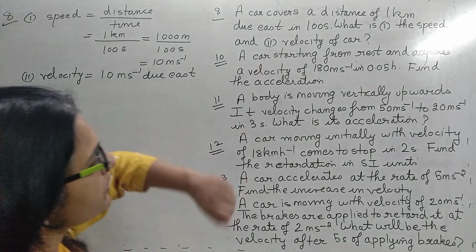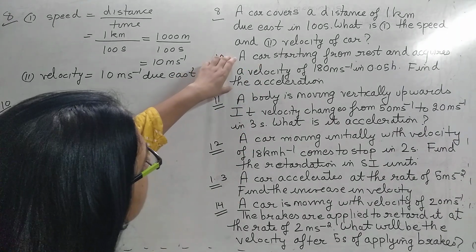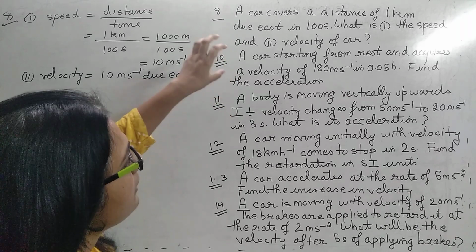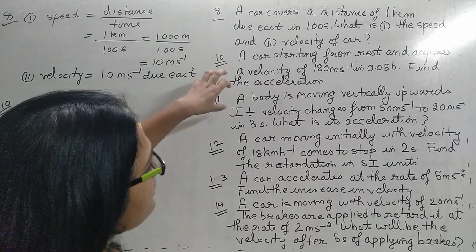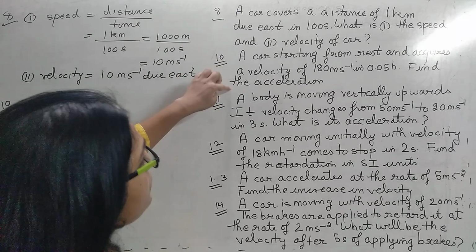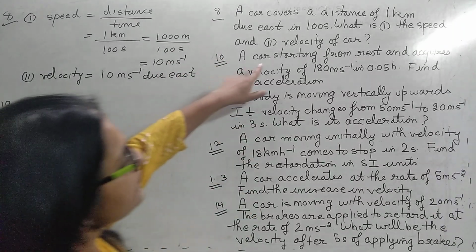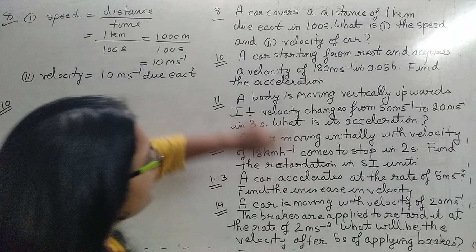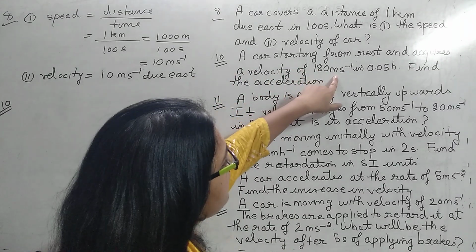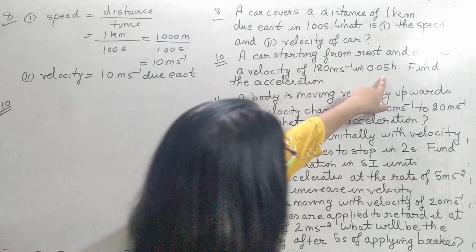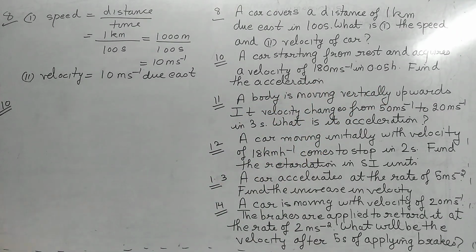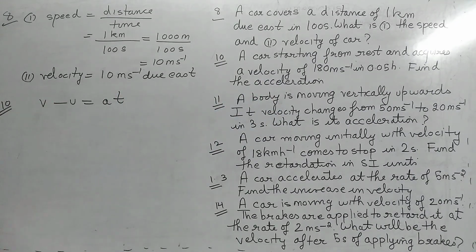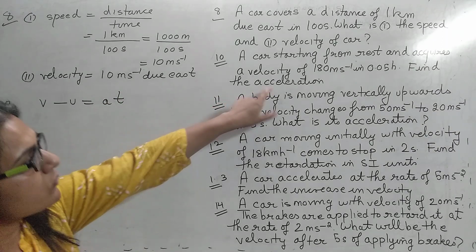Come to the 10th question. Now these are the questions where we are using the concept of acceleration. So here you have to understand the main thing. What is initial speed, what is final speed, what is the time, and hence you can find the acceleration. If you read the question carefully, it is written, a car starting from rest acquires a velocity of 180 meter per second in this much time. So what is the acceleration? Whenever we talk about acceleration, we have to use this formula. We always use this formula when we are talking about acceleration.